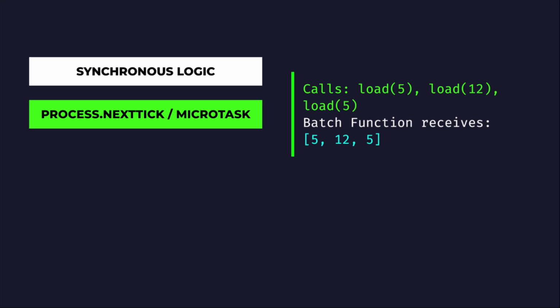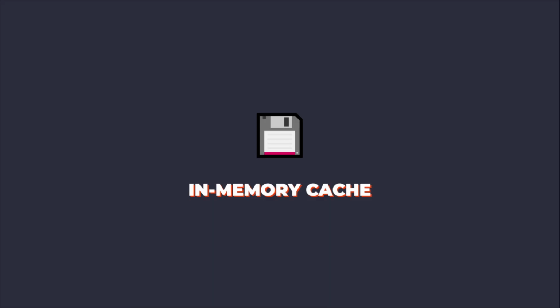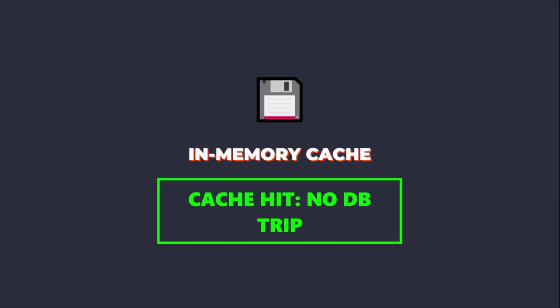The batch function then executes the single database query, retrieves the results, and DataLoader maps these results back to the three pending promises, resolving them individually. DataLoader implements a powerful in-memory cache for deduplication within the lifecycle of the DataLoader instance, typically tied to a single request. Before adding a key to the batch queue, DataLoader checks its internal cache map.